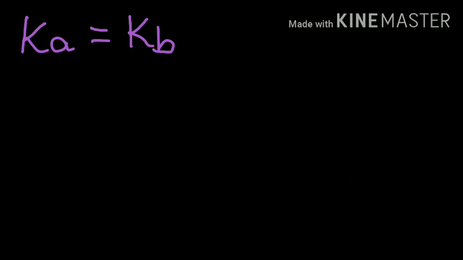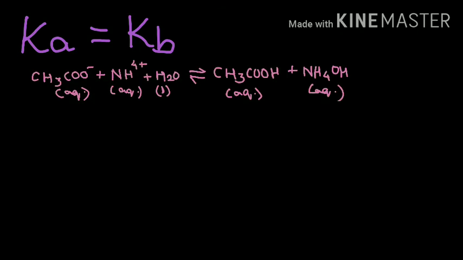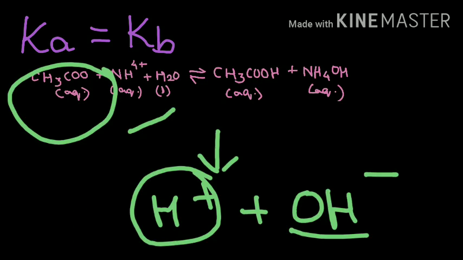When ammonium acetate is dissolved in water, it undergoes the process of hydrolysis as follows. Here you see you have the CH3COO- ions and NH4+ ions along with water, and we know water splits up as H+ and OH- ions.